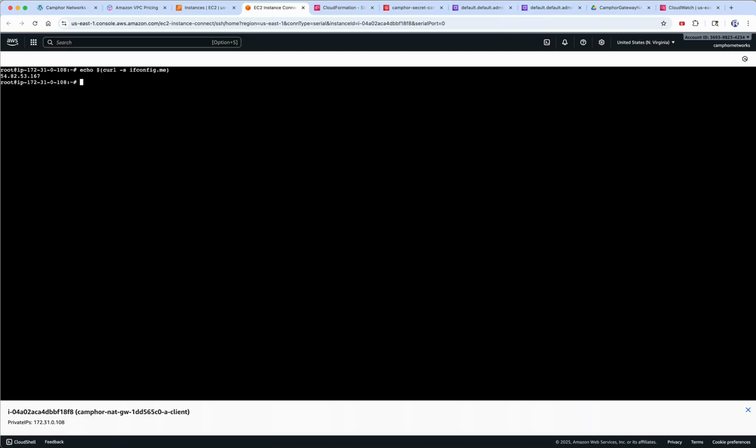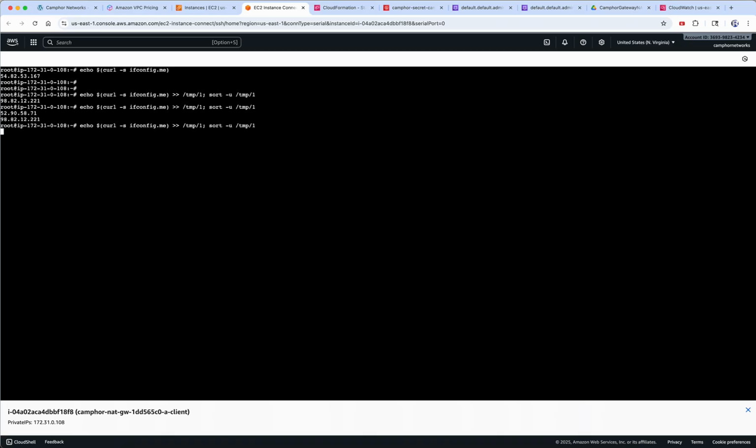Now the way we'll test it is that we'll run the same command again. Now we actually expect 6 different public IP addresses over time. The way to easily test it is I'm going to redirect to a file, and then I'm going to sort it to be unique, to see what IP addresses I'm getting. Basically I'm just taking the output of this command, which will tell me what public IP address I am connected outbound with, and it's going to sort unique. So now gradually we should get 6 of them as we keep trying.